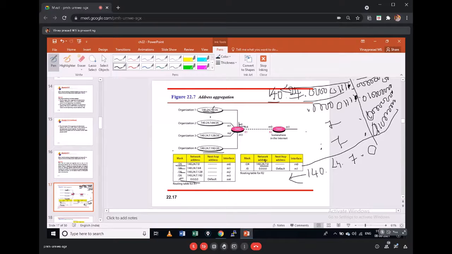Whenever these four subnets can form a supernet under CIDR, the first address, which is divisible by the size of the network itself, is the supernet ID. How do you find the supernet mask? The variable part in my supernet ID is 8 bits. 32 minus 8 gives 24, which is going to be your supernet mask.